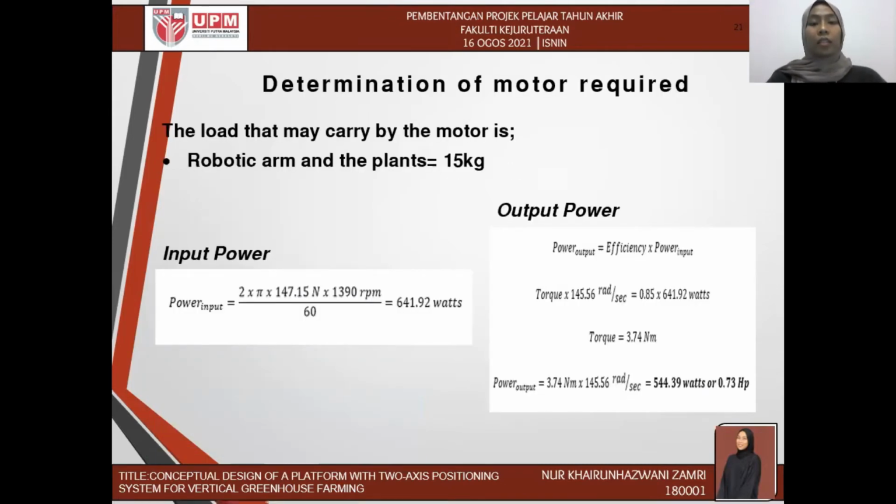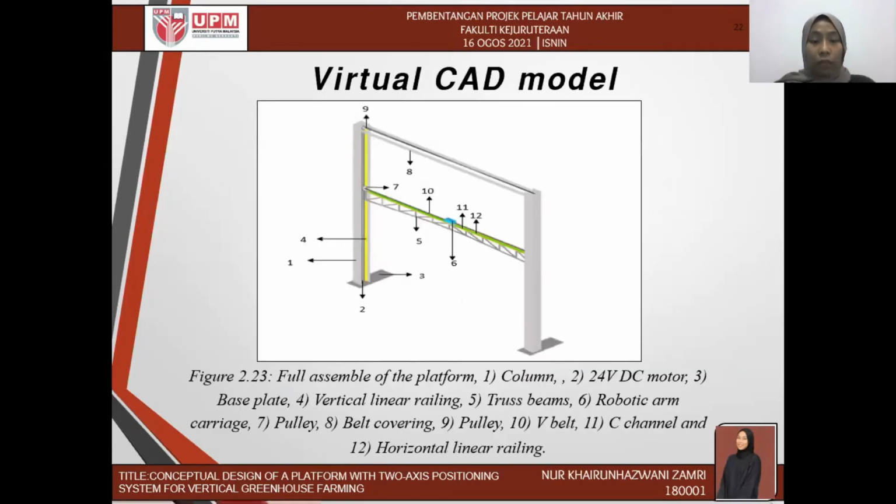So next, determination of the motor required. In this design, I propose a 24-volt DC motor, and the load that may be carried by the motor is 15 kg. So the input power of the motor is 641.992 watts, and the output power is 544.39 watts. So I think the 24-volt DC motor is suitable for this design, since the 24-volt DC motor can supply power from 100 watts to 750 watts. So next we move to the virtual CAD model.